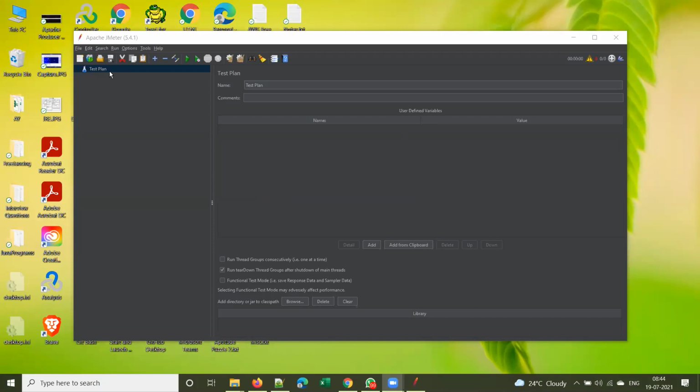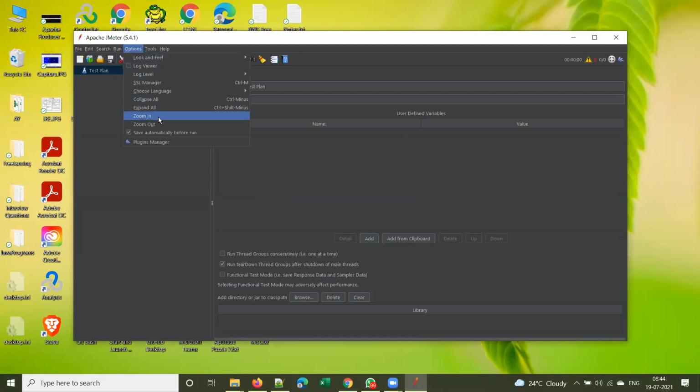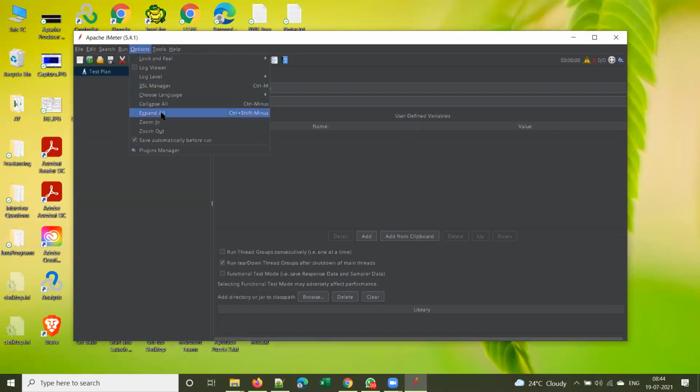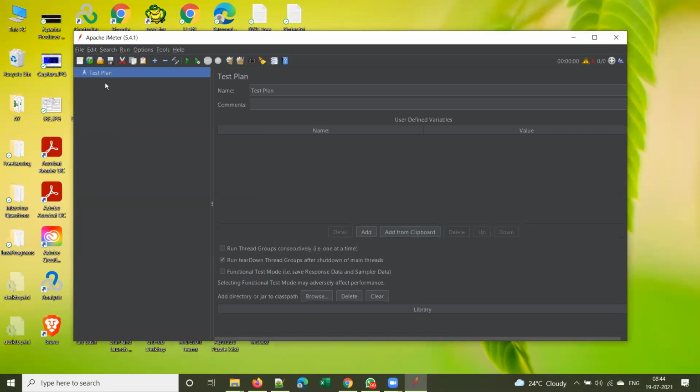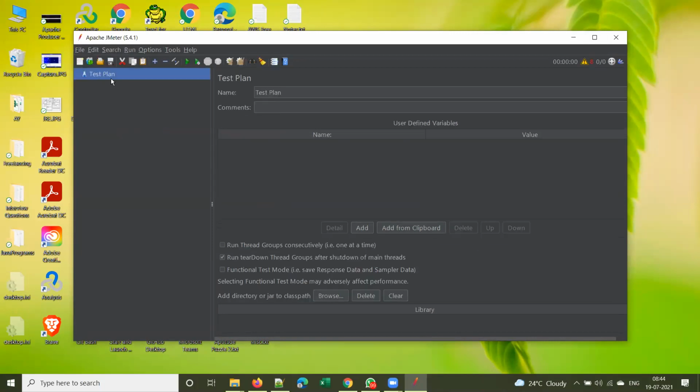Observe here, there is an element. In JMeter, we call these elements. By default, you will have a test plan element with a conical flask symbol. Is it visible clearly? Or else let me zoom in. Observe here, in Options there is an option to zoom in if you want to increase the font size. You can zoom in, and hope now it is more clearly visible.